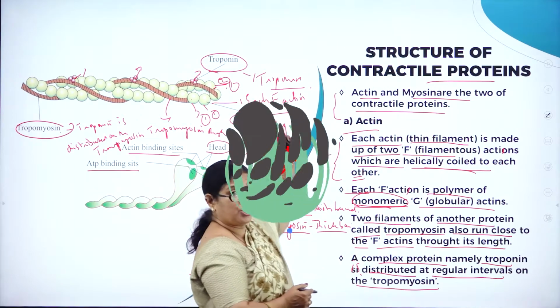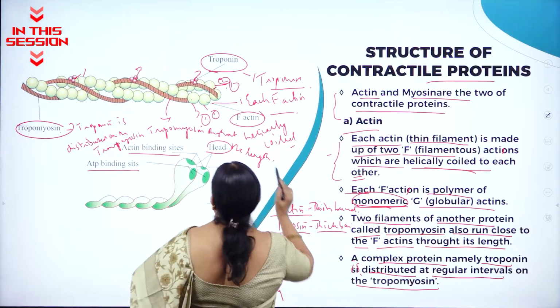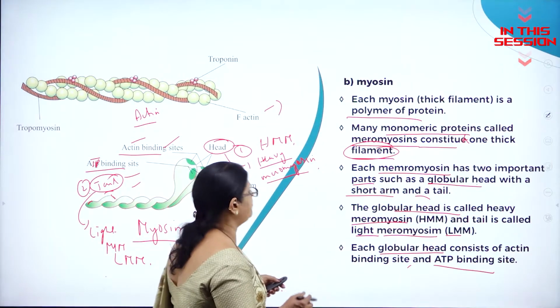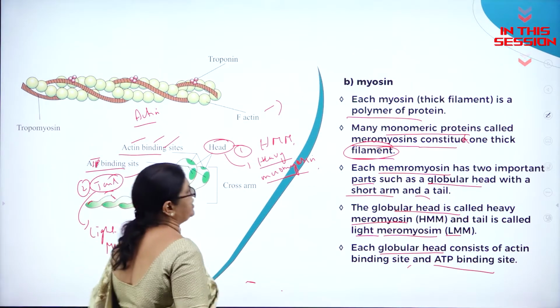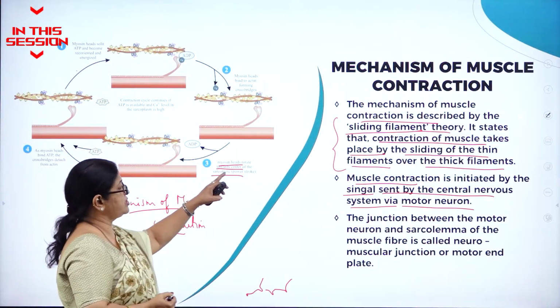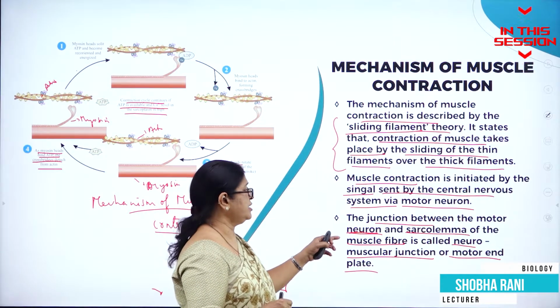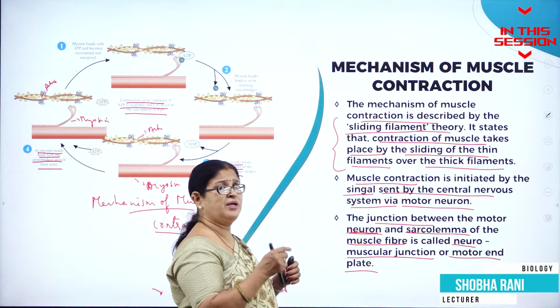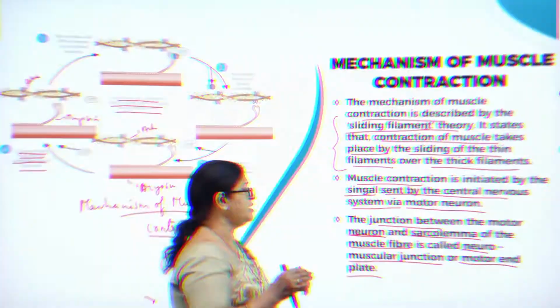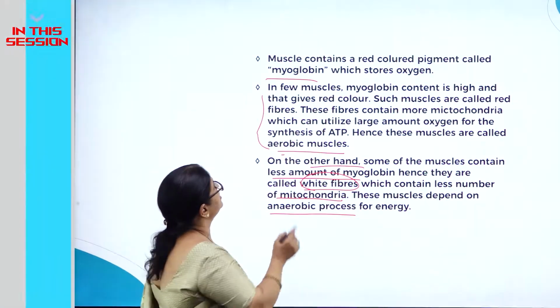Complex protein called troponin. Namely, troponin is distributed at regular intervals. Then each globular head consists of actin binding site and ATP binding site. So here myosin heads rotate towards the center of the sarcomere, and the junction means the meeting point where the motor neuron and the sarcolemma, the plasma membrane of the muscle. So muscle contains a red color pigment called myoglobin which stores oxygen.